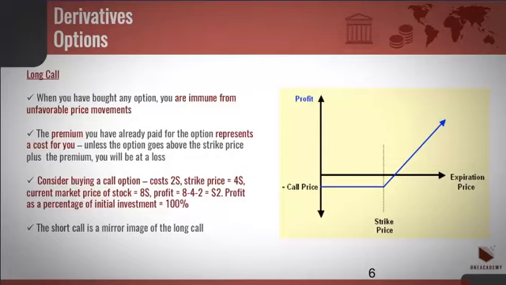Buy at $4 and then sell on the market for $8. You have revenue of $4 from this transaction, and when you subtract the cost of the premium, the $2, you profit $2. Profit as a percentage of initial investment equals 100%. The short call is a mirror image of the long call.